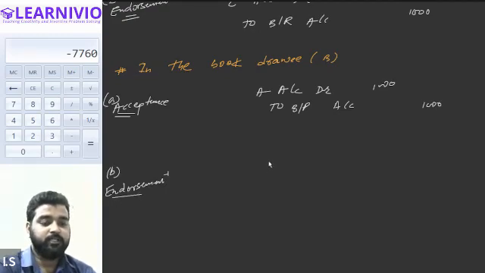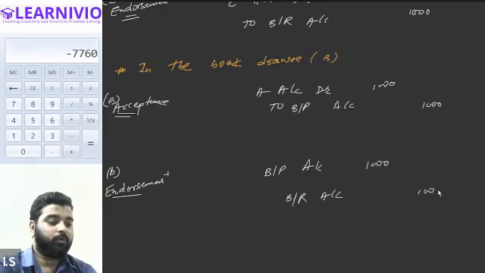Because the liability will reduce, the bills payable account will be debited by 1000. The liability is reduced because he is receiving the same bill from C. So bills payable account is debited, bills receivable account is credited. This is how on the date of endorsement B will enter the transaction in the books.